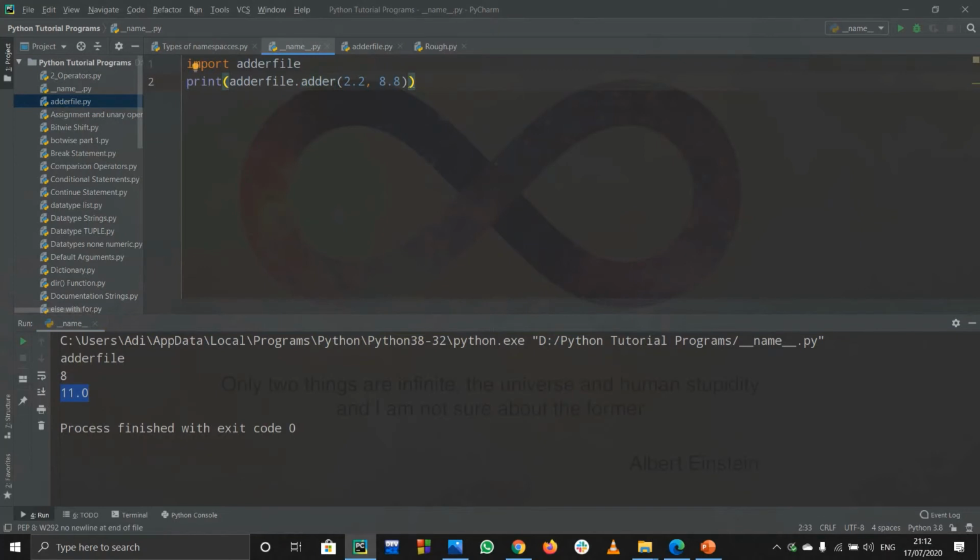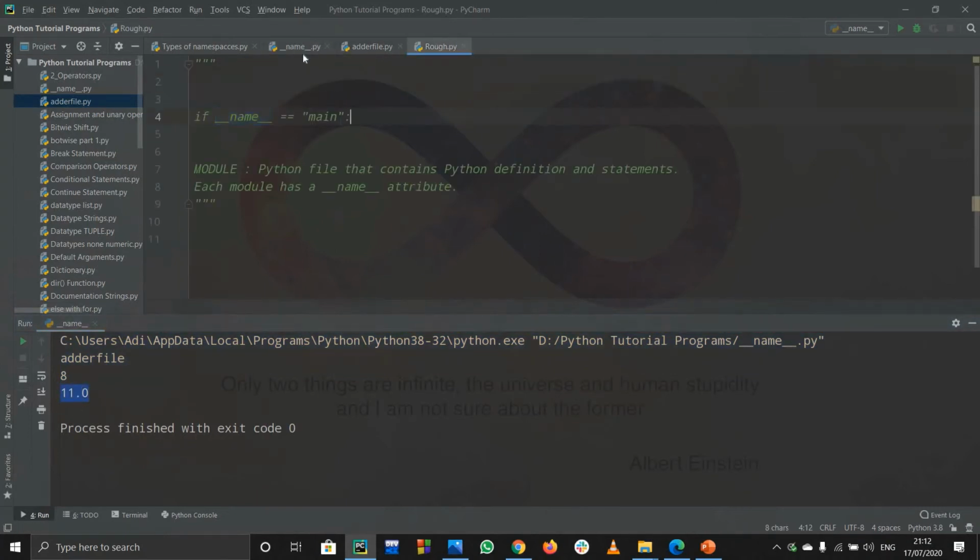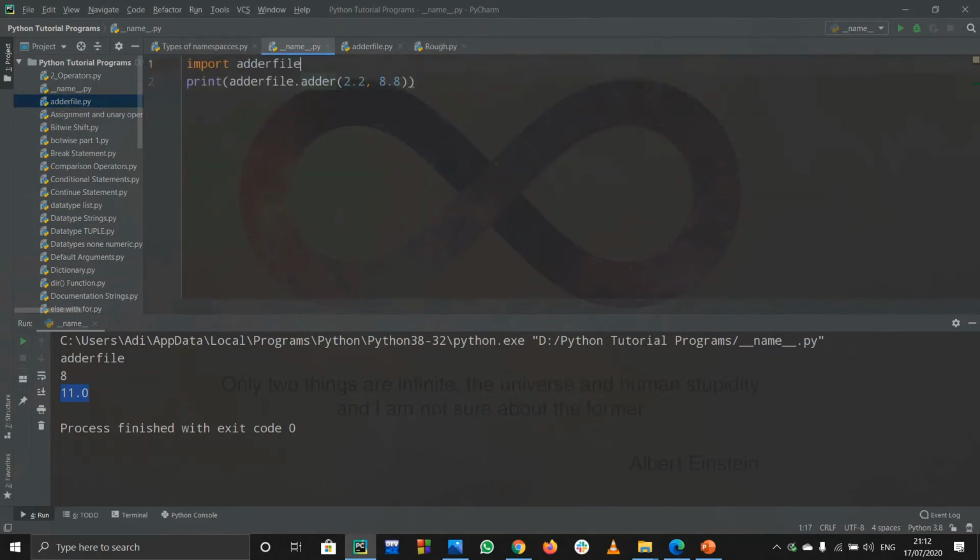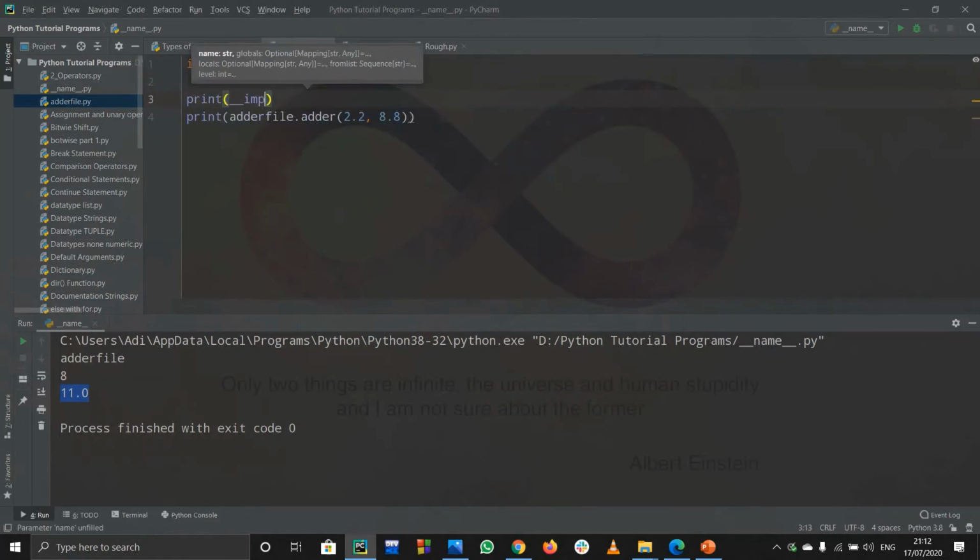But what if you don't want to print these lines? Because when you imported the file, you don't want all these things to print, right? We just want our simple addition of floating values to be printed. So that's why the statement that I wrote over here comes to use. So let us use that. If you print the name of that module over here in this file now, let us print the name of this module in this file, not the import.